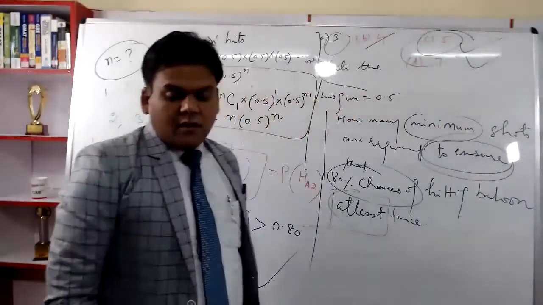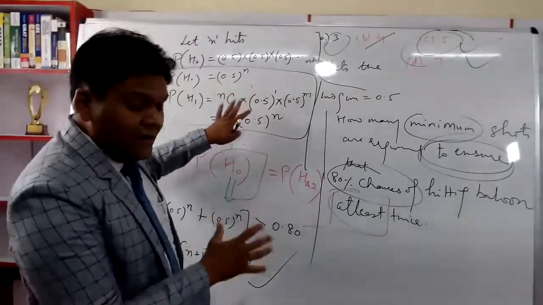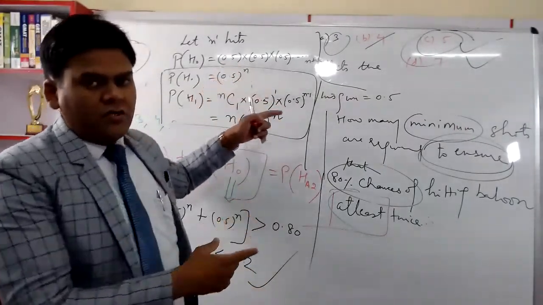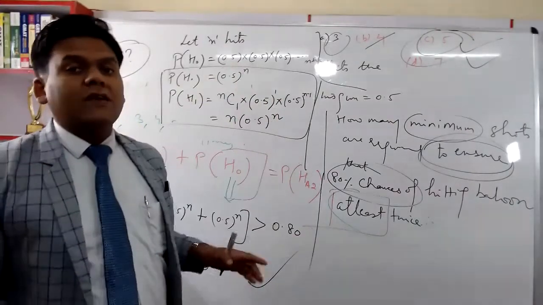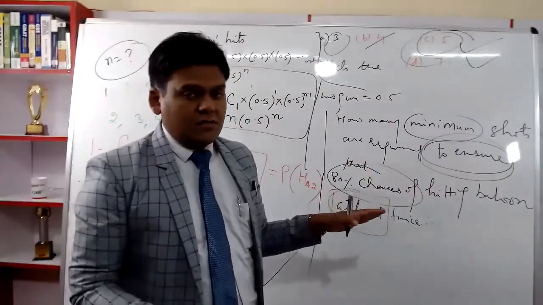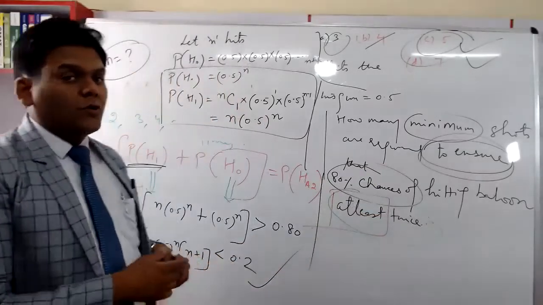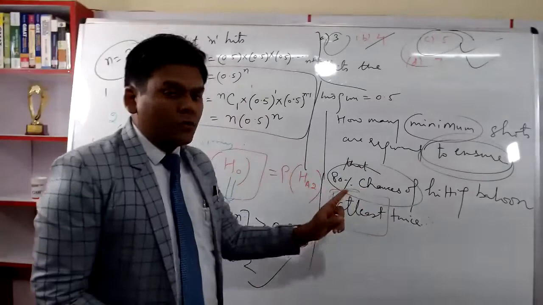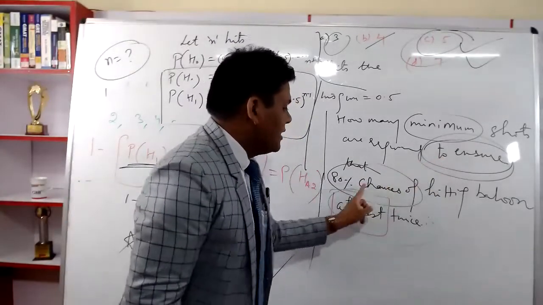Right? So by understanding the way to approach this particular question, you will be able to solve at least 20 more similar questions. But I should be able to understand each and every step. The question was, I should be able to ensure 80% chances.